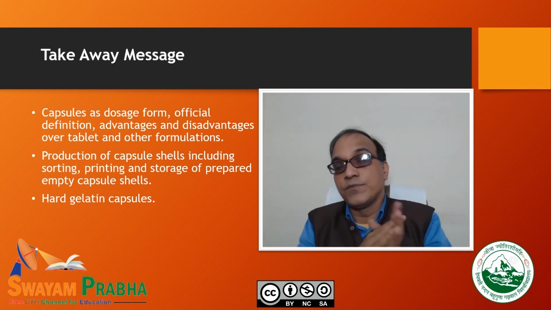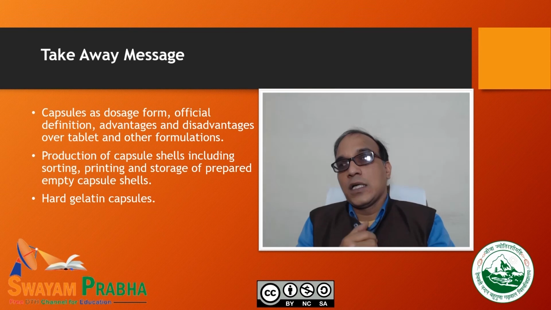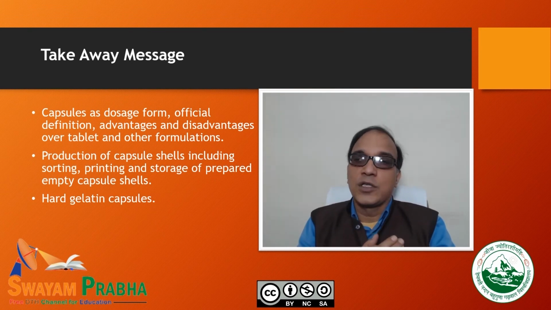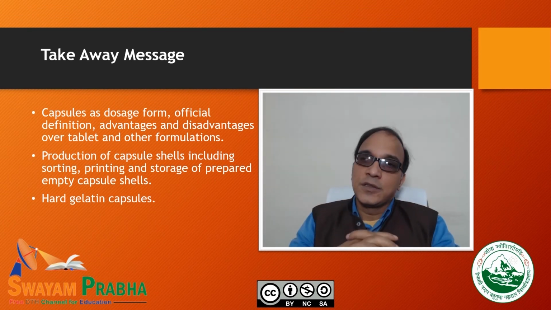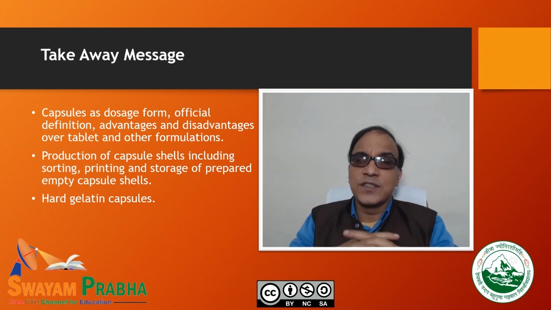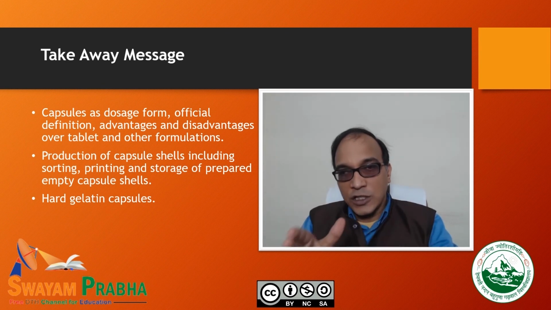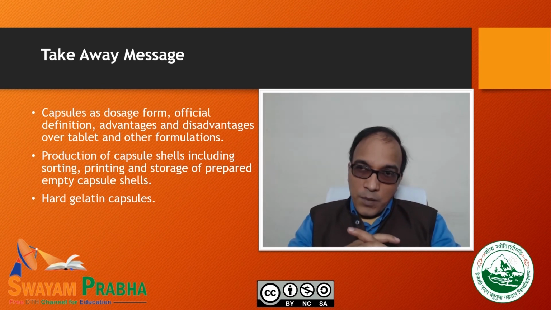We cannot prepare them together for taste masking purposes. They are easy to handle, easy to carry. No machinery or special medical supervision is required. As a disadvantage, we studied that an unconscious patient cannot take it. Some other disadvantages we discussed over the tablet and other formulations.